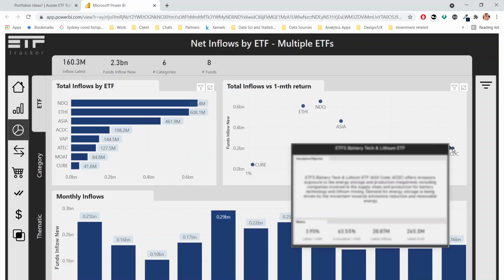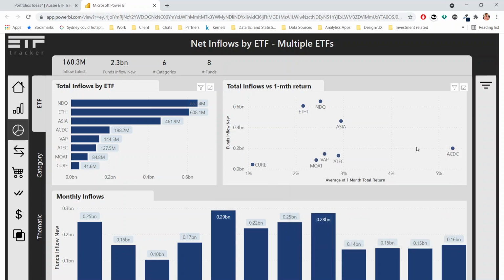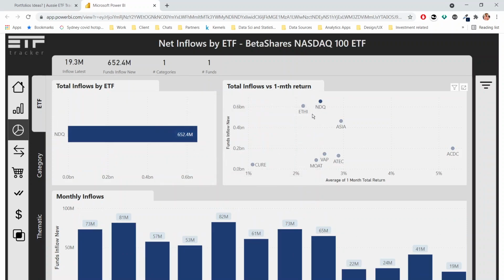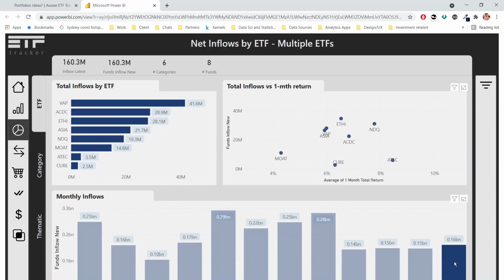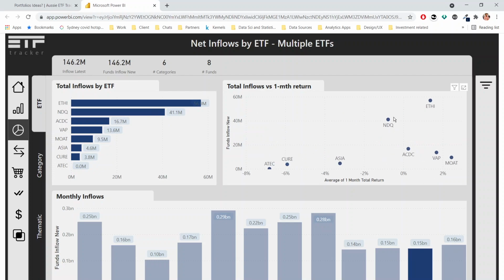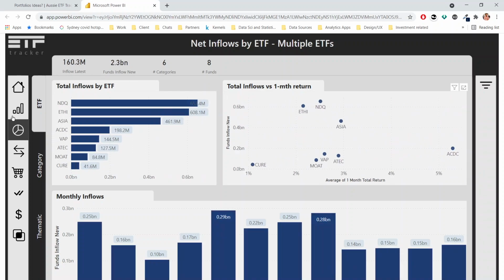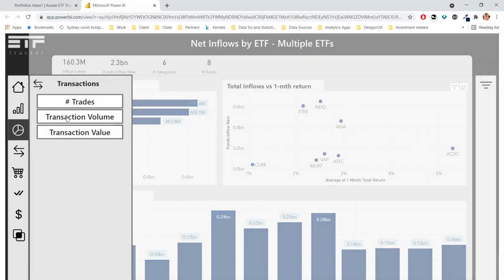So ACDC had the best average 1 month returns over the 12 months that we've chosen, and what the funds inflow were for that. So NDQ has the most inflows, but its returns were around the middle of the pack on average. But we can select it for a particular month and we can see how that scatter plot changes each month. Okay. Another one to look at is transactions.